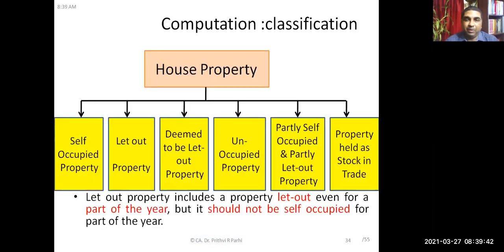Well, now in the previous class I was explaining to you various types of house property. So today we'll go deep into that. In the previous class I had told you there are in fact 5 kinds of house property, and one more property we have included here, that is property held as stock in trade. So now we can classify house properties into 6 categories. One is self-occupied, second is let out, third one is deemed to be let out property, fourth one is unoccupied property, fifth one is partly self-occupied and partly let out property, and the last one which I have added now is property held as stock in trade. These are the 6 categories of house property. How to arrive at their annual value will be discussed one by one.